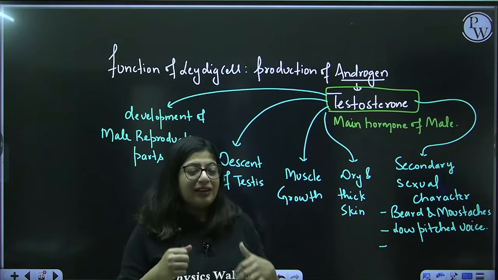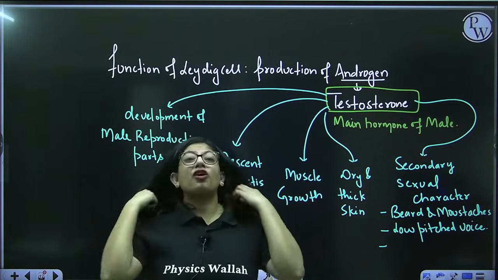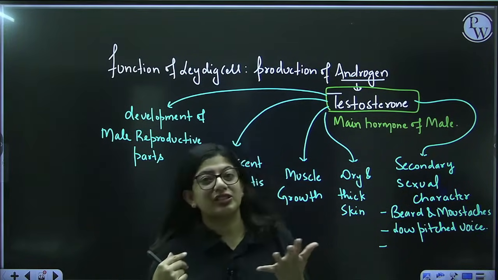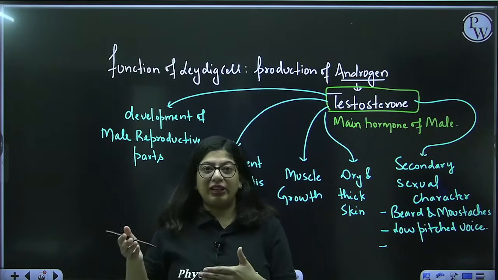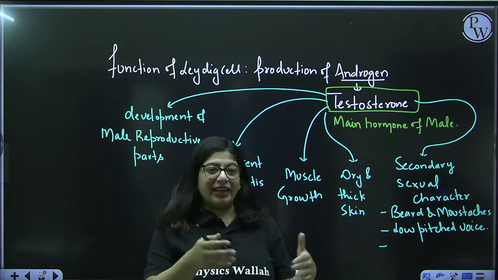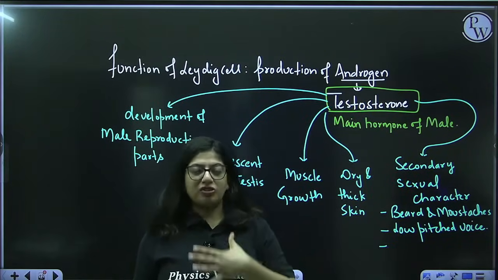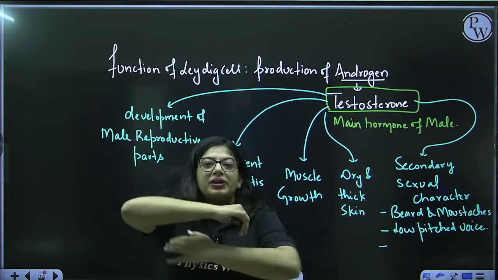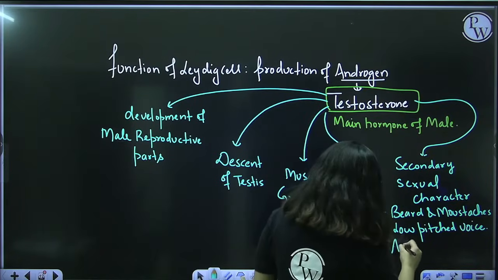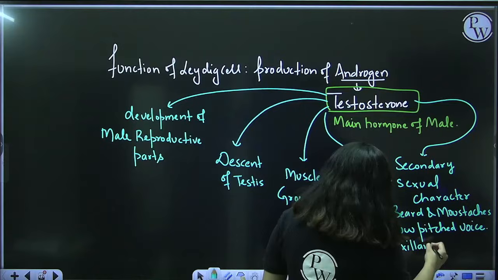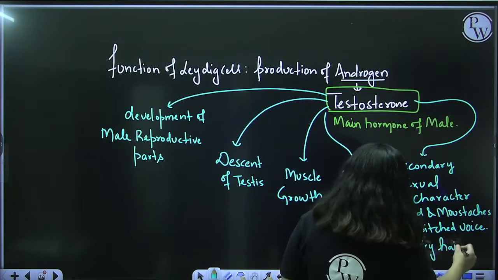And it also helps in development of secondary sexual organs during puberty. And there is the pattern of hair on the body. When a male matures, they get hair on the chest, on the armpits and in the groin region. You call it axillary hair. That's because of testosterone.